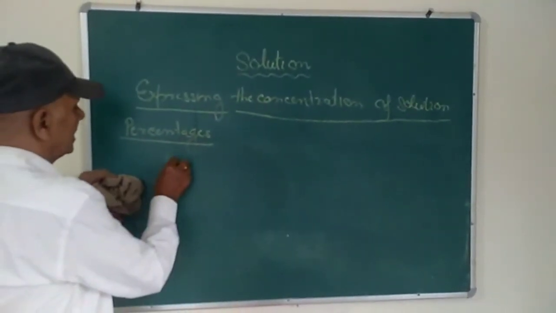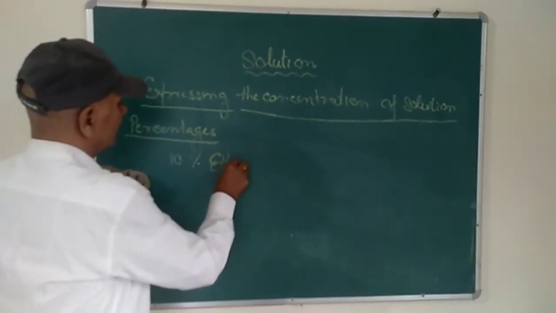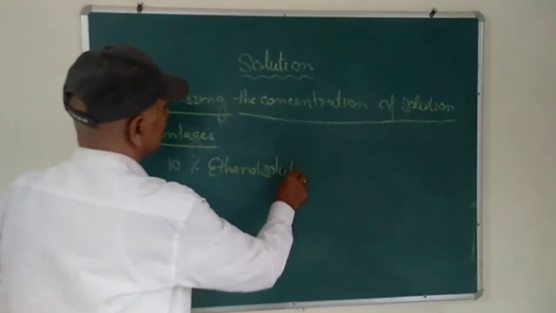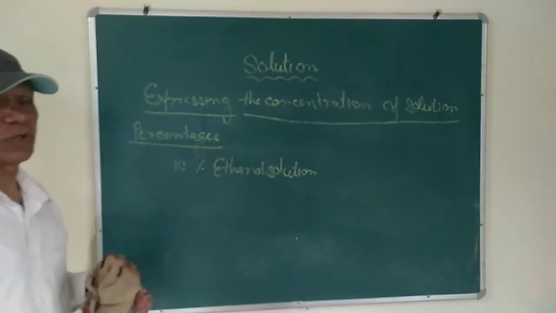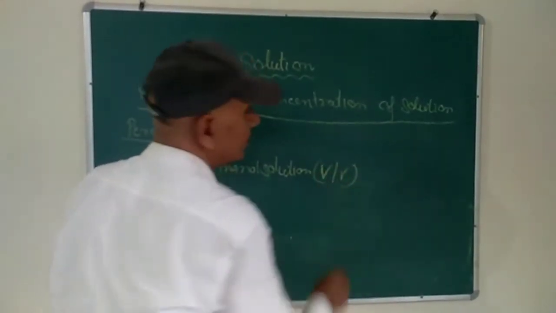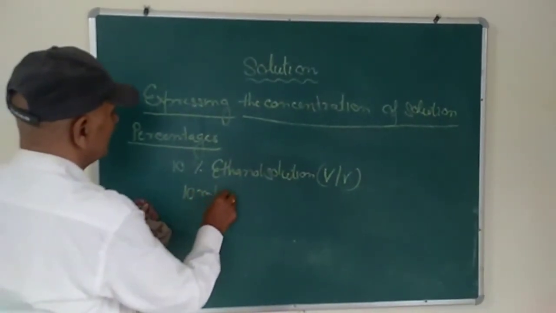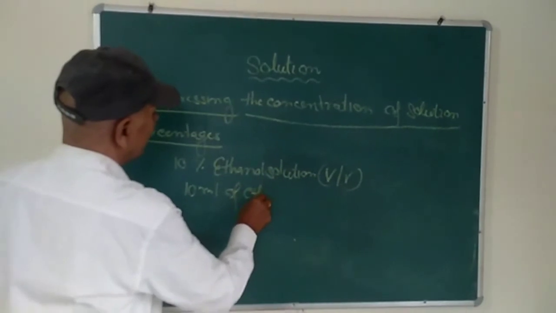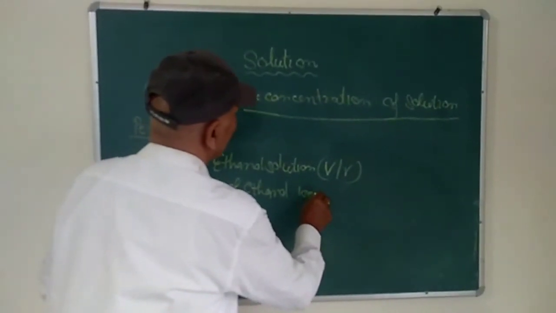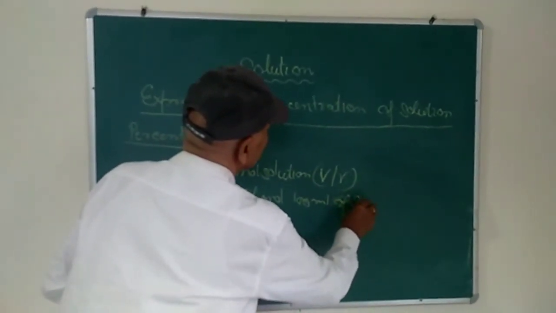For example, if you say 10% ethanol solution, 10% ethanol solution by V by V means 10 milliliter of ethanol dissolved in 100 milliliter of solution.